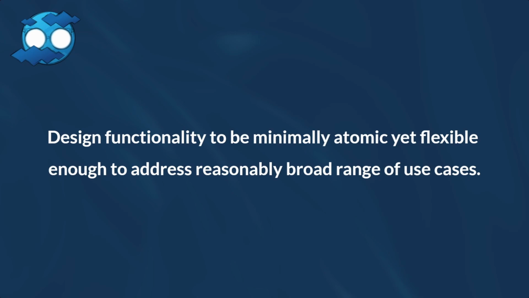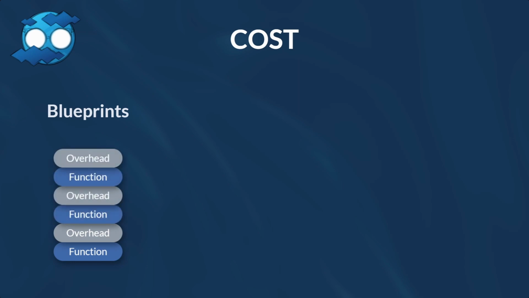Let's start with an example that will showcase how this guideline can help us save on some overhead costs when executing functions in blueprints. Imagine you have a function, and because it is executed through blueprints, it has some performance overhead. For this functionality to work, you need 3 small functions. Since the functions are small, the overhead is similar cost to the function, so if you look at the same function executed in C++, they are 2 times less costly.